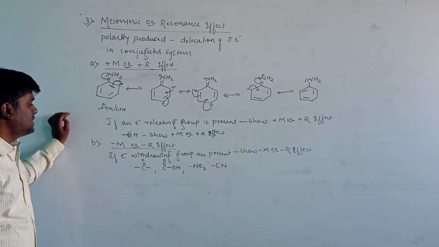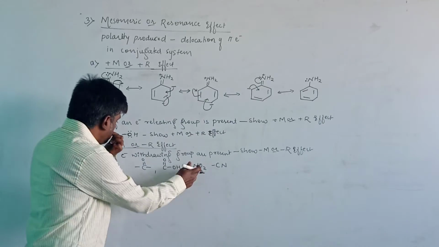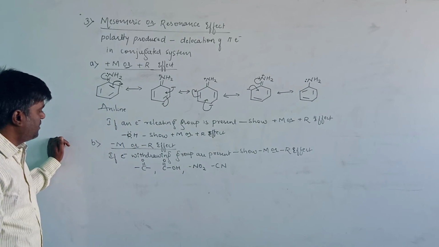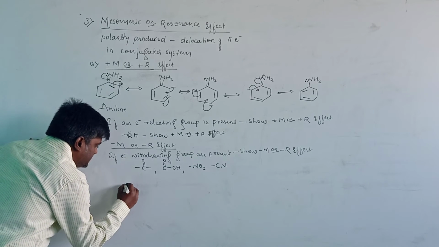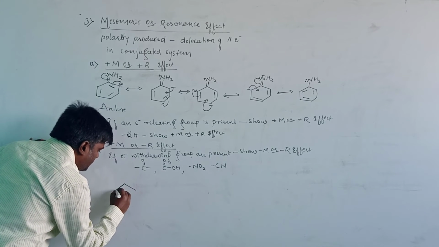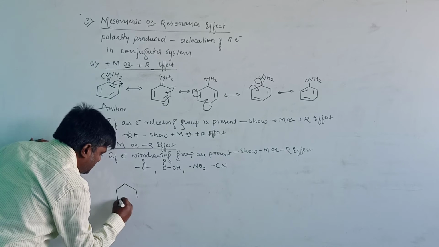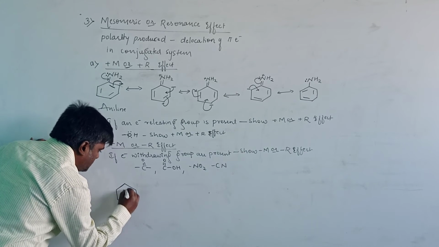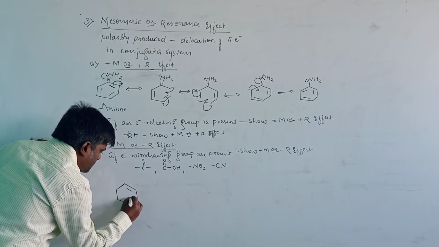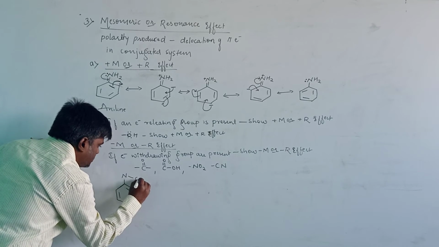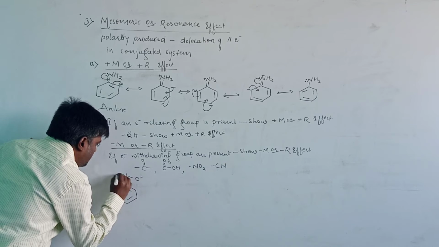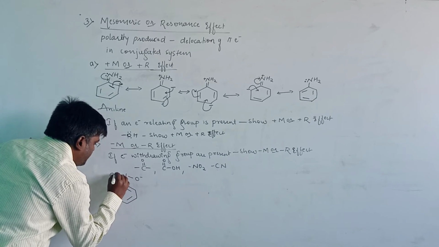So let us take one example here, that is NO2. We will take the NO2, or we can take any example. Consider nitrobenzene. Nitrogen, oxygen, that is a negative charge here. Double bond oxygen.